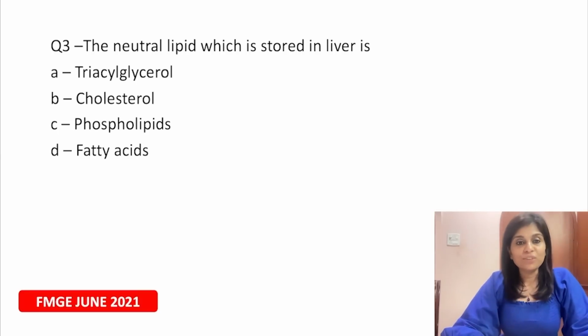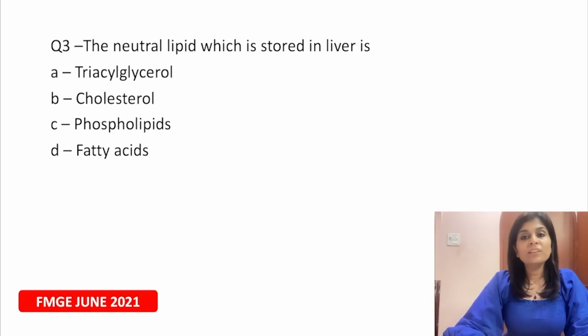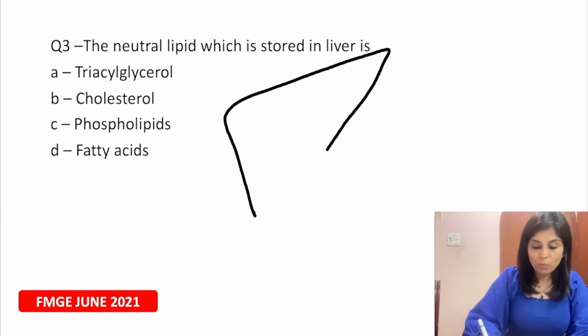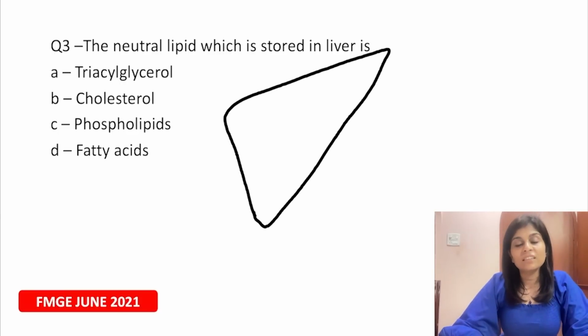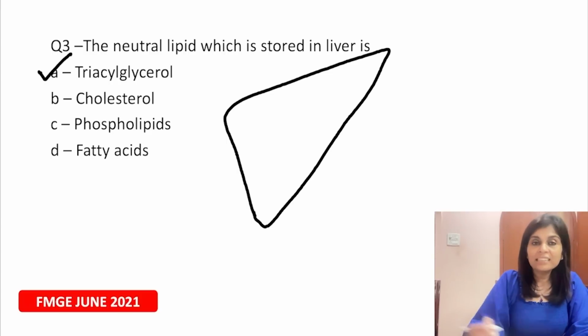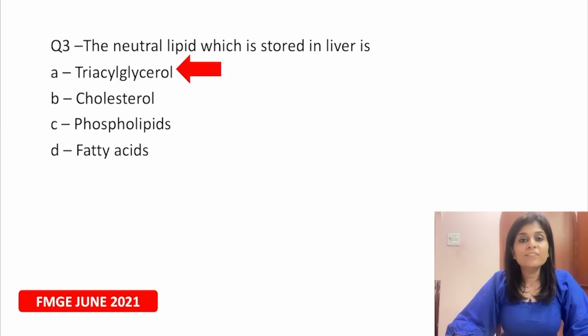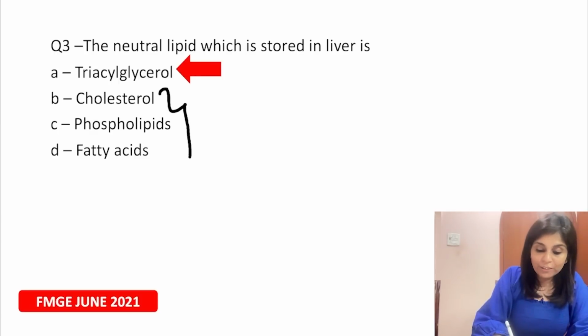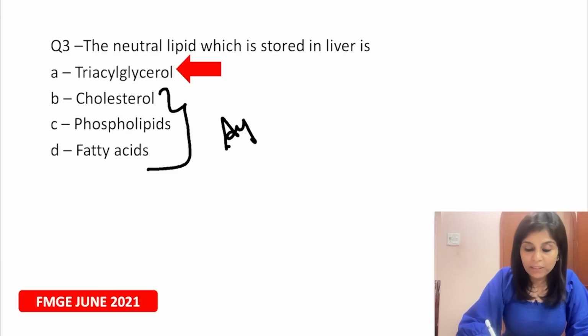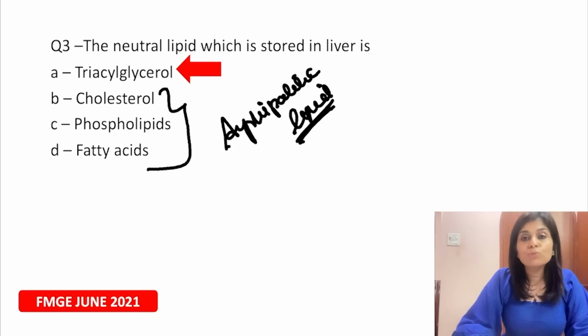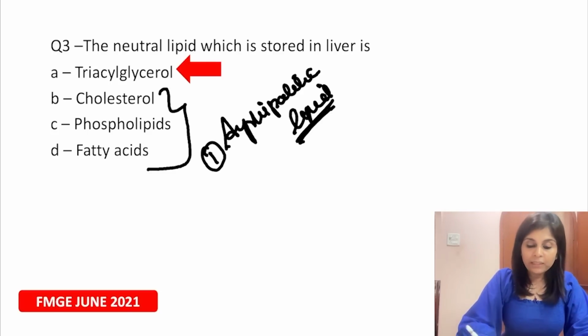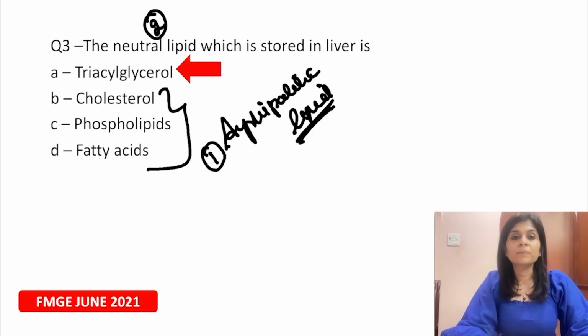This is an interesting MCQ. It's an FMGE June 2021 MCQ. The neutral lipid which is stored in liver is, yeah, they're asking you what is responsible for fatty liver changes. Accumulation of which neutral lipid will cause fatty liver changes? The answer is triacylglycerol, because triacylglycerol is a neutral lipid, whereas every other choice provided here are amphipathic lipids. So based on solubility, you can classify lipids into two types. One is amphipathic lipid, the other one is neutral or non-polar lipids. On what basis do we classify them this way?